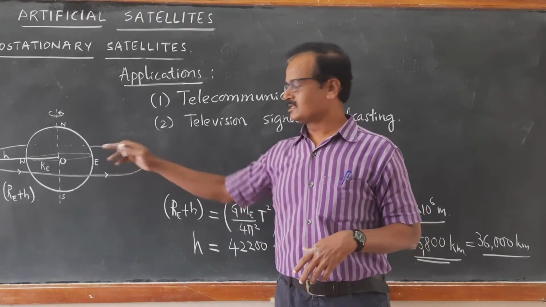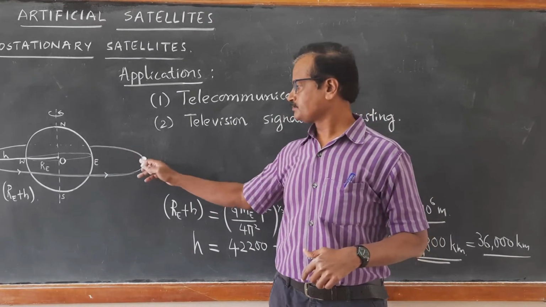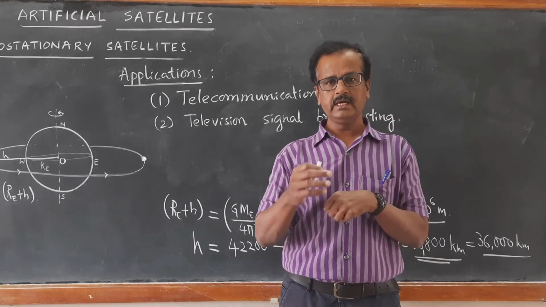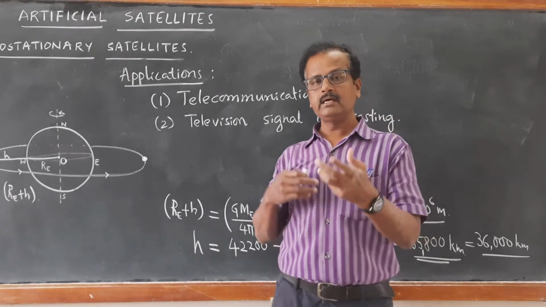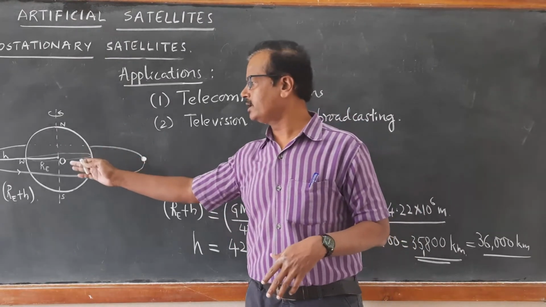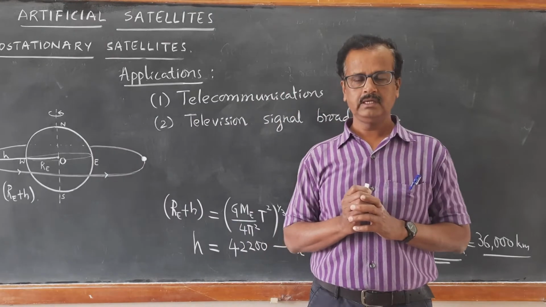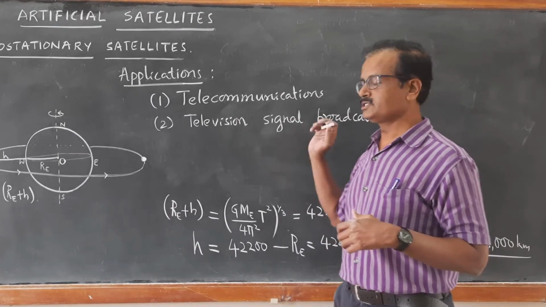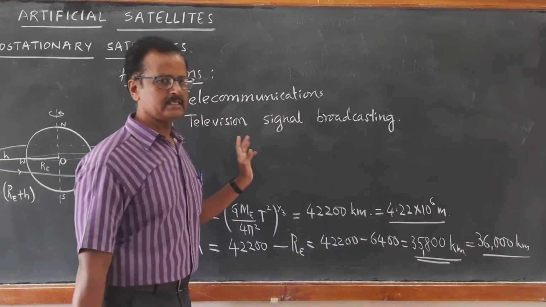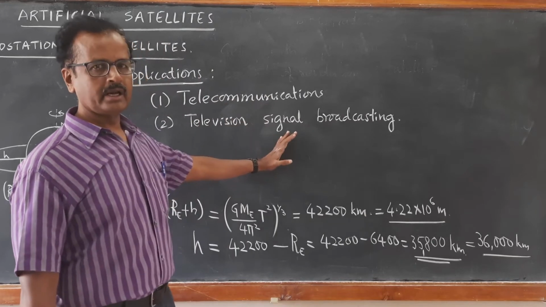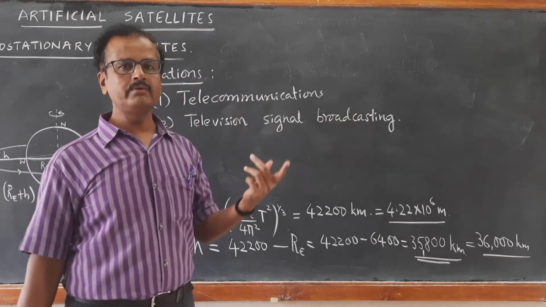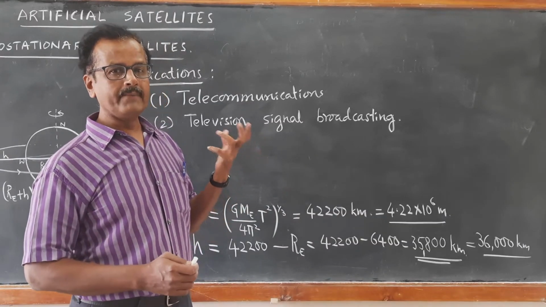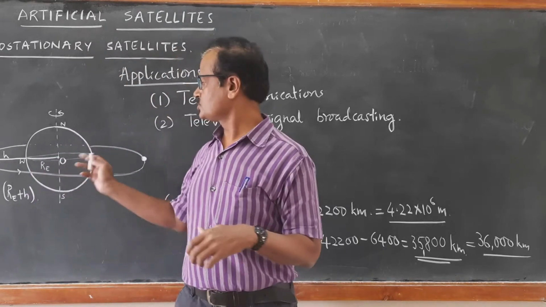So directly the signals will be telecasted to the geostationary satellite. The geostationary satellite receives those signals and amplifies them, and then transmits them back to a wide range of area on the surface of the Earth. That's how it helps for long distance telecommunication system. And television signal broadcasting is also very important. As I said, the live cricket matches, football matches, live television telecast, live telecast of news and all, everything will be done with the help of these geostationary satellites.